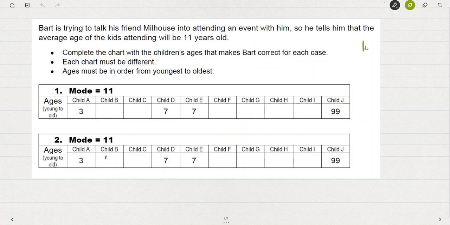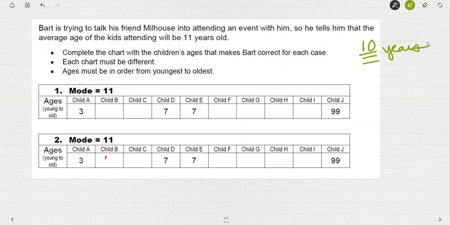Now let me share with you that Bart and Milhouse are 10 years old. And so it seems that Bart is saying, hey, it's not a bunch of babies at the event. There's a bunch of kids that are older than us. So the mean is 11. But let's see if there's a bunch of babies, or if Bart is using this word average to mislead Milhouse, or at least see how he may be misleading him.